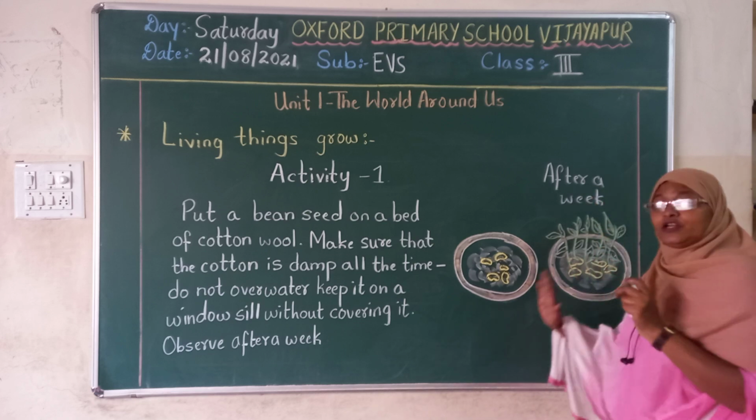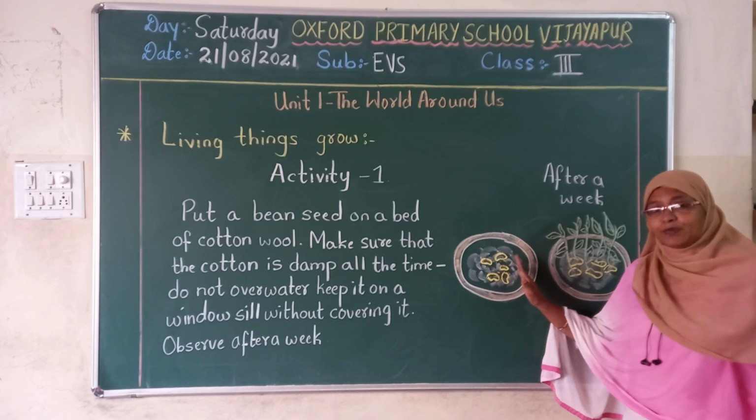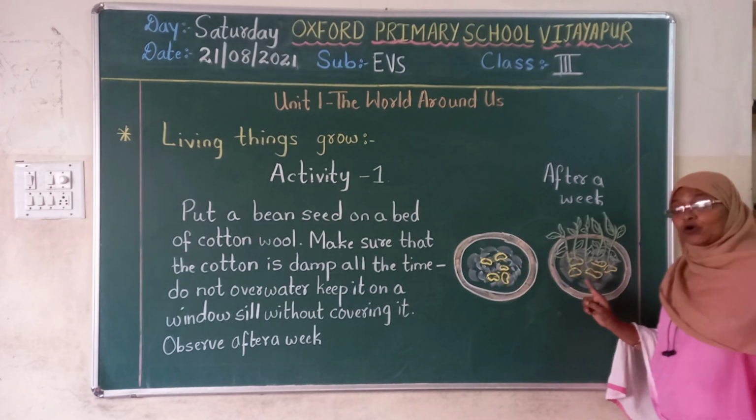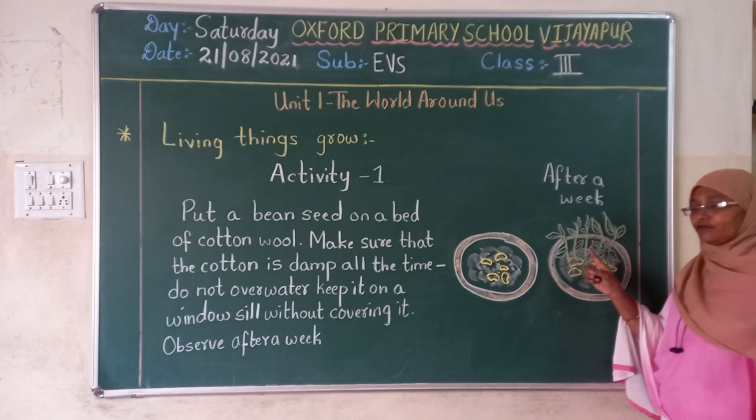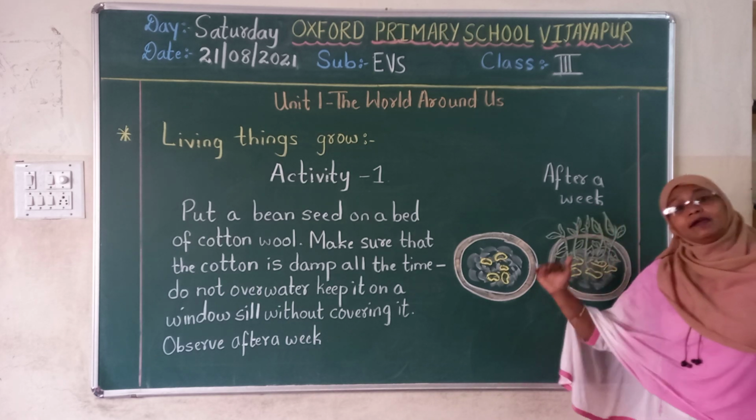But before a week, when you are doing this, your plate is like this. You put damp cotton on that, and the beans are like that. After a week, what will you observe? Leaves will come out of this. Small sprouts will be there. This process will go on in a week.